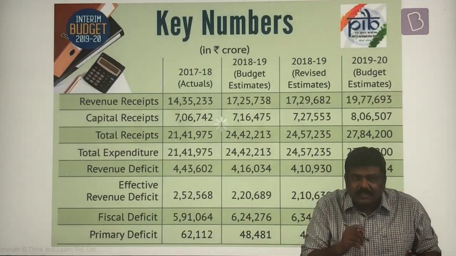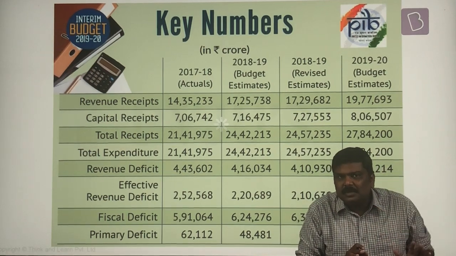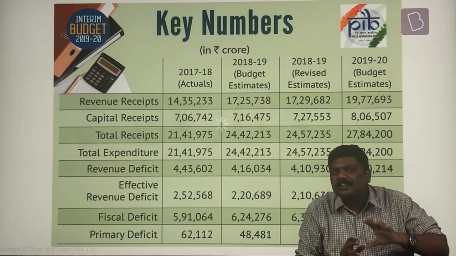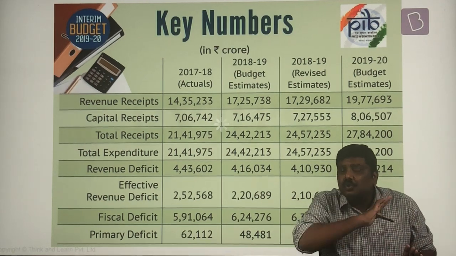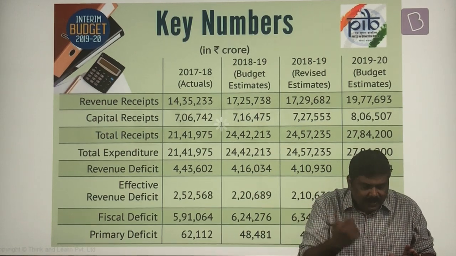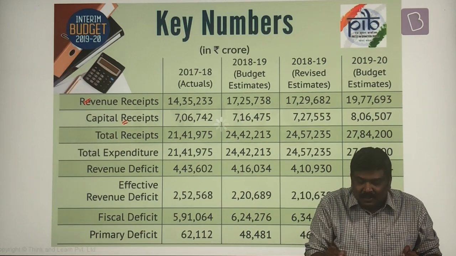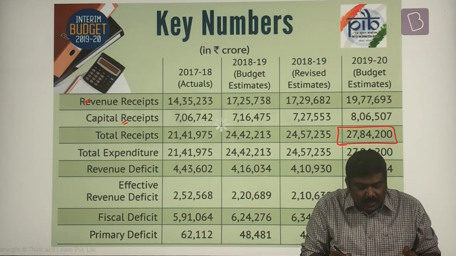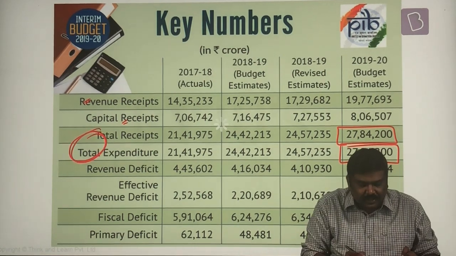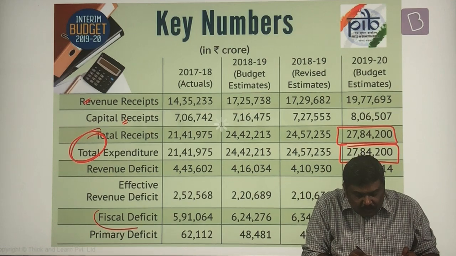Apart from this, just have a look at certain key numbers. Again, you need not mug up these numbers. Just to understand how the budgeting is done, you should look at them. Again, I am repeating, do not mug up these numbers because they will vary from one year to the next. You will see the concept of the revenue receipt, capital receipt, the total receipt is this much, and the total expenditure will match the total receipt. And since there is a deficit, government will borrow from the market.